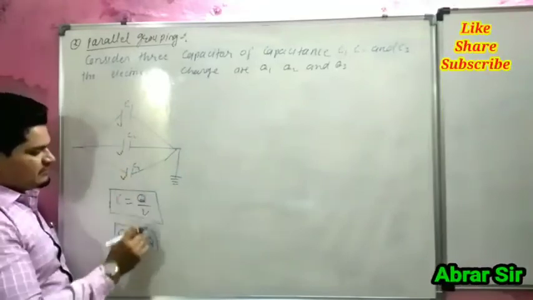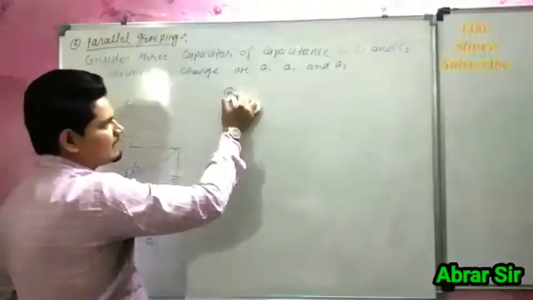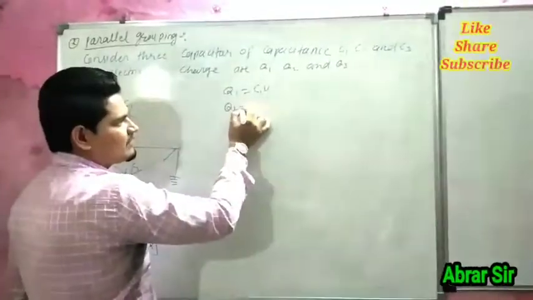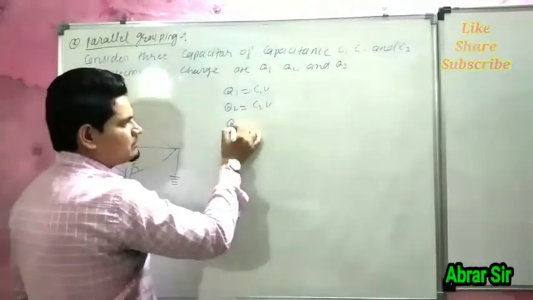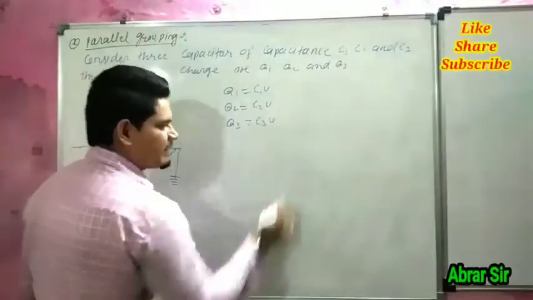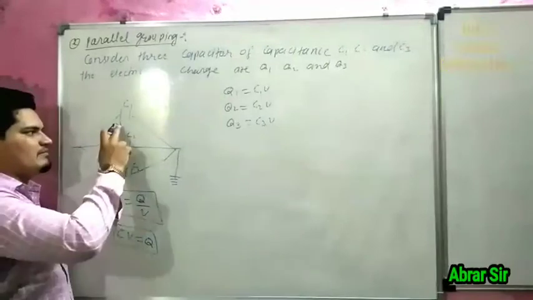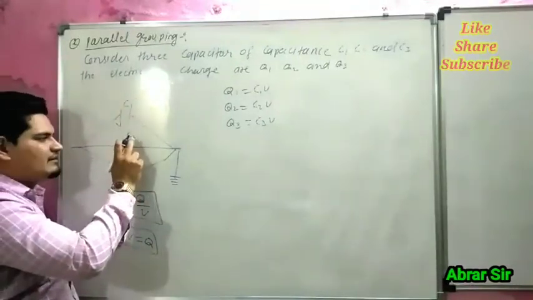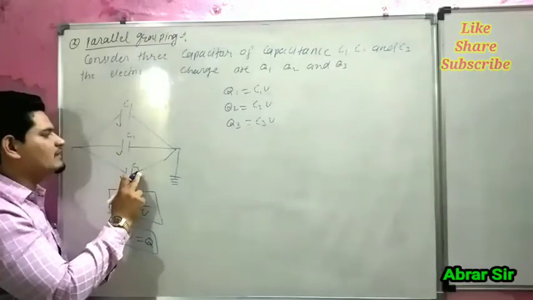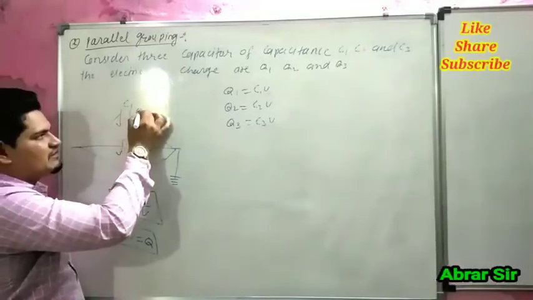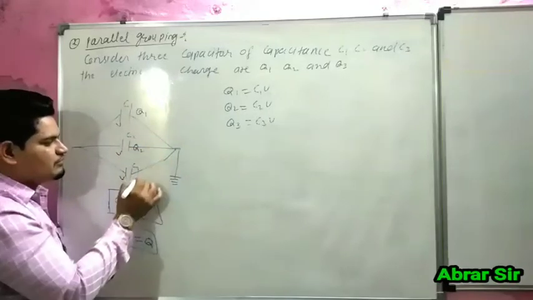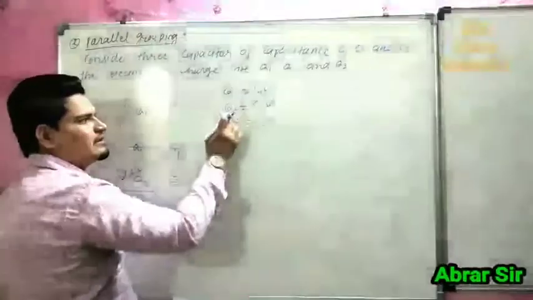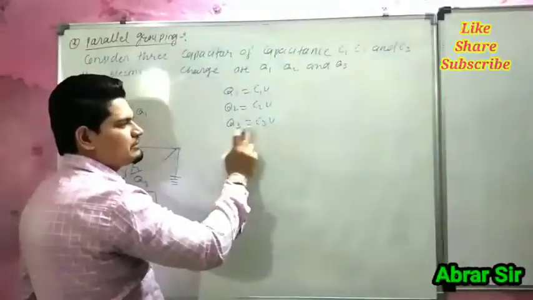For the first charge, Q1 equal to C1V, Q2 equal to C2V, Q3 equal to C3V. Remember the point, potential is the same, V. The capacity of the conductors is C1, C2, C3, and the charges are Q1, Q2, Q3. So for Q1, C1V, for Q2, C2V, for Q3, C3V.